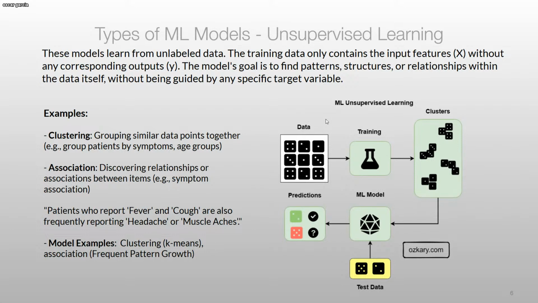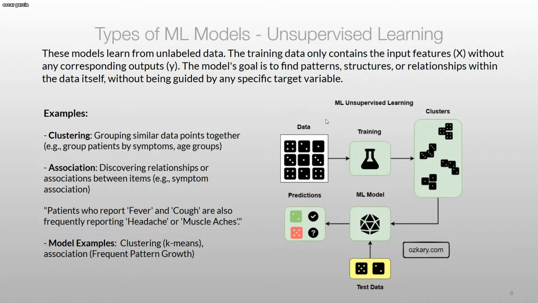So it doesn't know what to do, but what it will do is learn those patterns, structure, and relationships of that data and group that data. Basically, it will create a cluster of the data that is similar and associate that relationship between them. So for example,